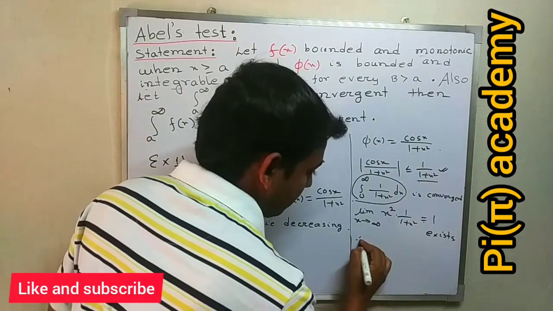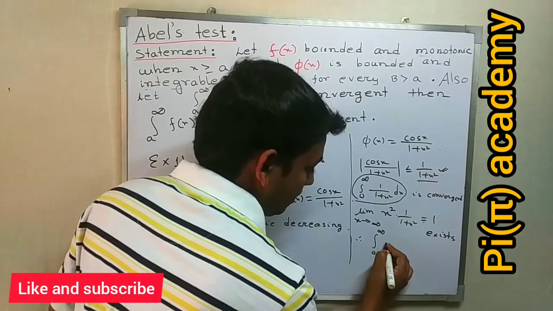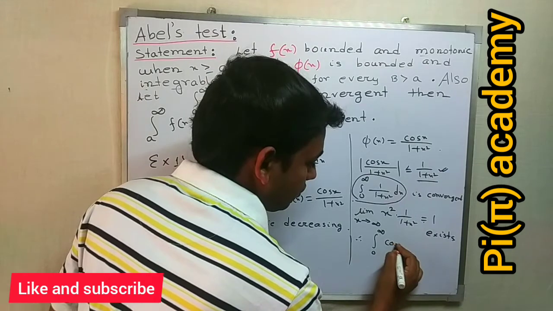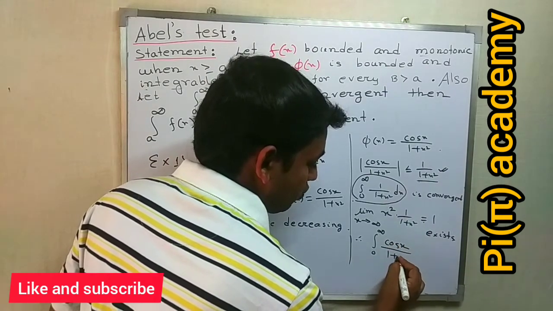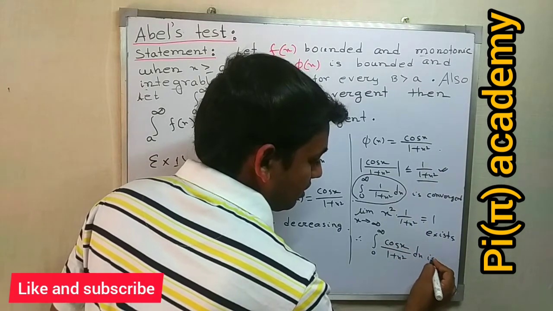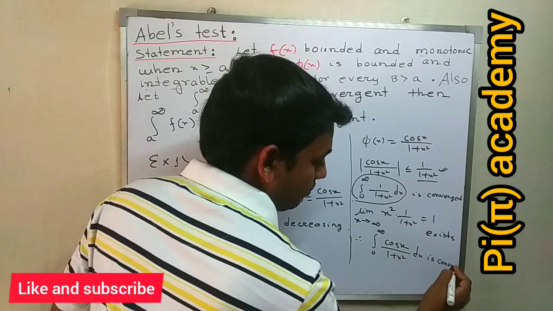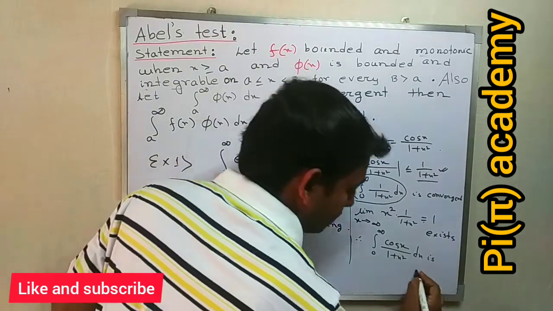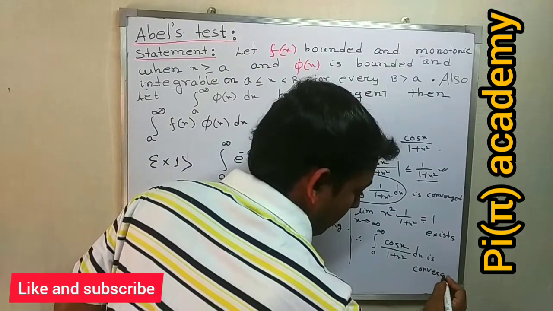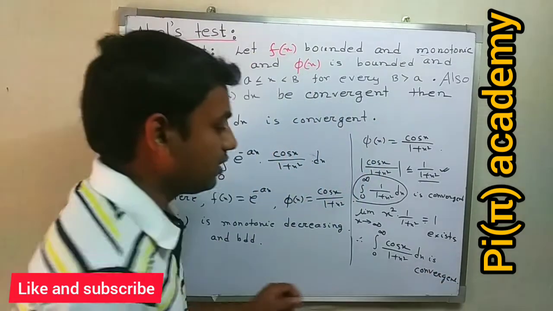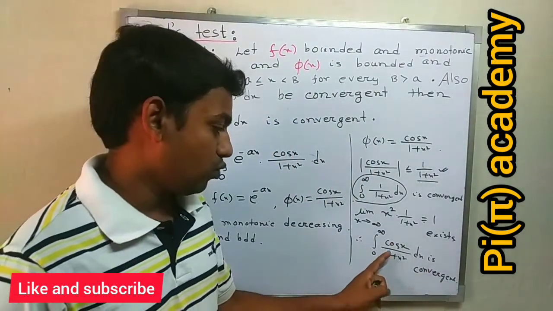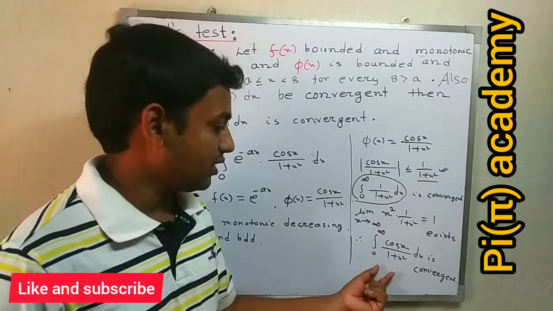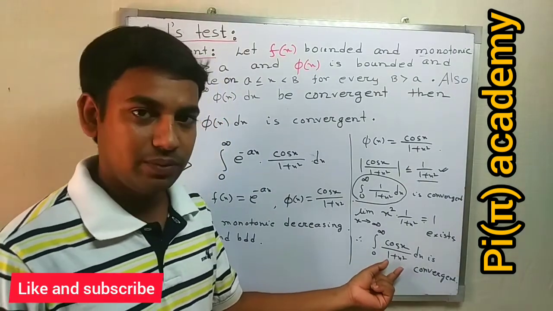Therefore we can say the integral from 0 to infinity of phi(x) dx, that is cos x divided by 1 plus x square dx, is convergent, and it is also bounded and integrable.